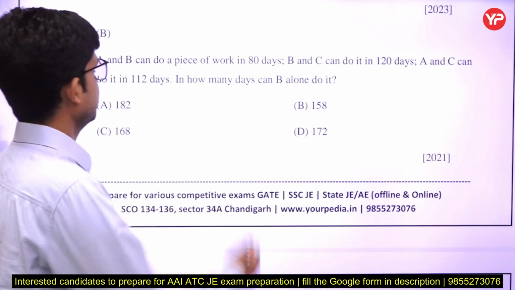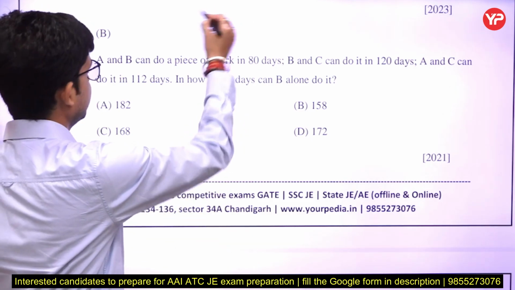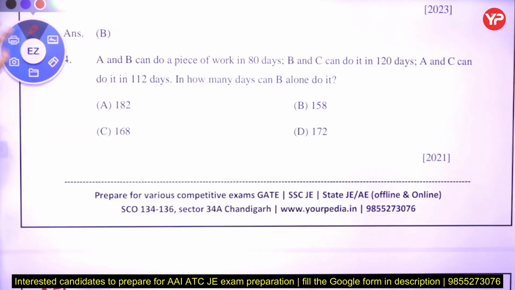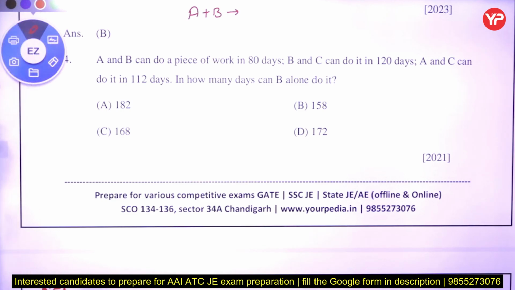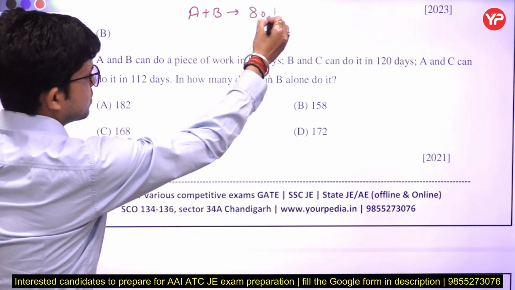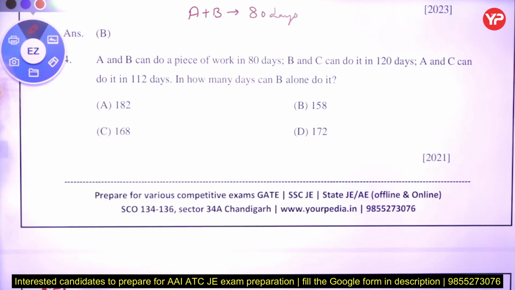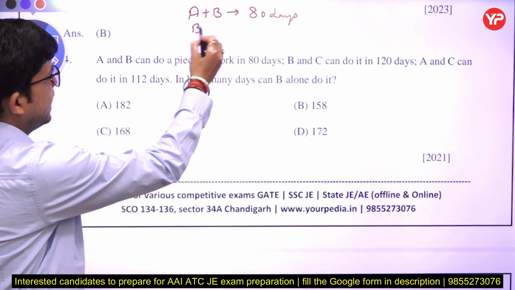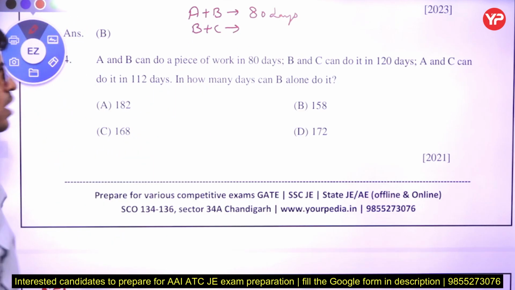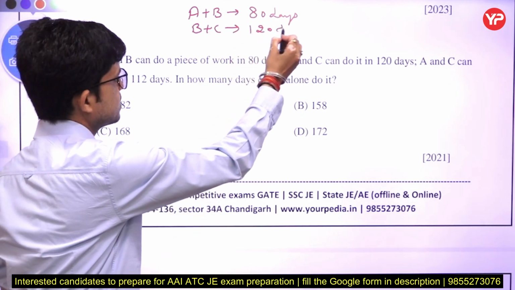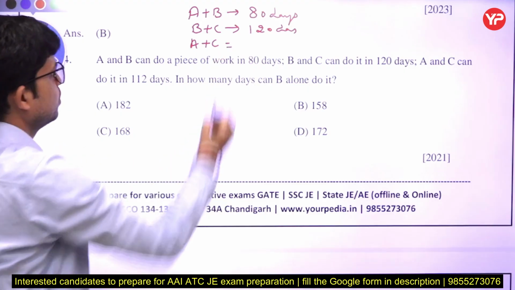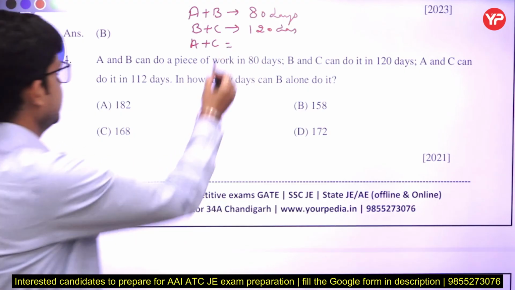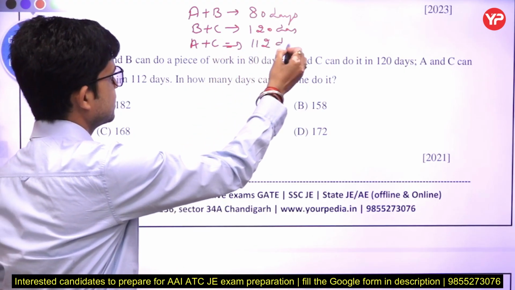So we take the approach which I taught you previously in this lecture. A plus B do the work in how many days? They are doing it in 80 days. Now he is saying B and C do the work in how many days? They are doing it in 120 days. Similarly, A and C, that is A plus C, do that work in how many days? They are doing it in 112 days.